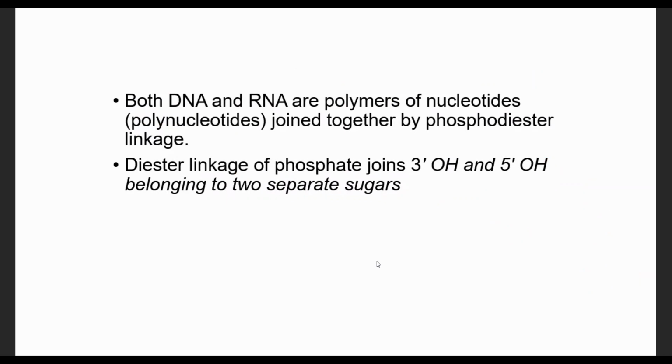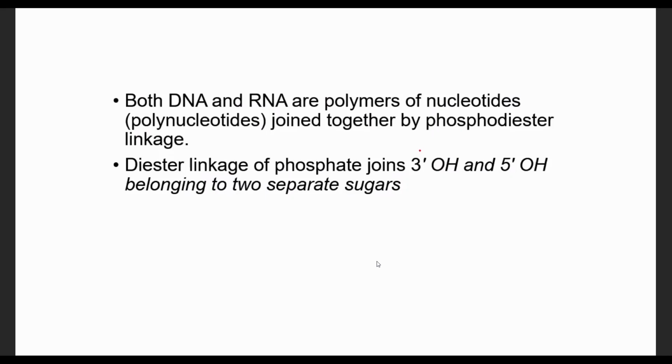Both DNA and RNA are polymers of nucleotides. There is polymerization of nucleotides using this phosphodiester linkage for the formation of larger DNA and RNA. We call them polynucleotides. So they are joined together by a phosphodiester linkage.